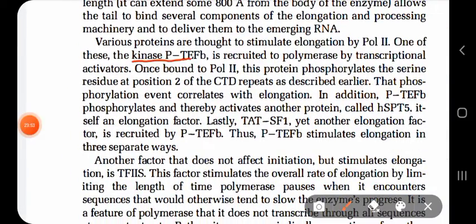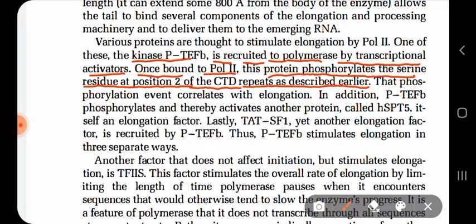So kinase P TEFB is recruited to the polymerase by transcriptional activators. Once bound to polymerase 2, this kinase P TEFB protein will phosphorylate the serine residue at position number 2 of the carboxy terminal domain repeats as described earlier.